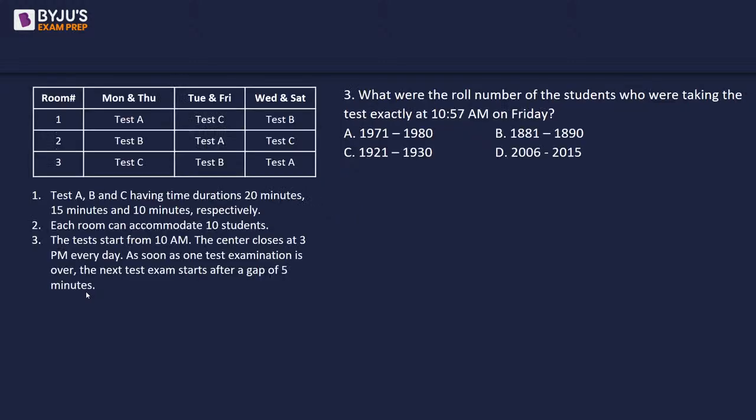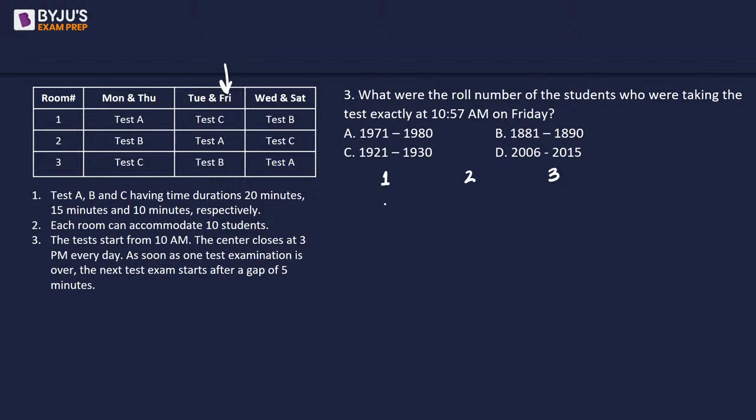What will the roll number of the students who were taking the test exactly at 10:57 a.m. on Friday? Okay, so we need to find out the group of students who entered on Friday, right? Okay, so I believe we should start with Friday. So room number 1, room number 2, room number 3, 10 students each.